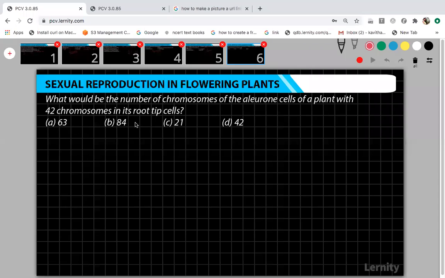Yeah. So now do this one. What is the number of chromosomes in the aleurone cells of a plant with 42 chromosomes in its root tip cells? Please do it slowly, think it properly, and then do. Don't be in a hurry, and don't give the wrong answer. Okay.